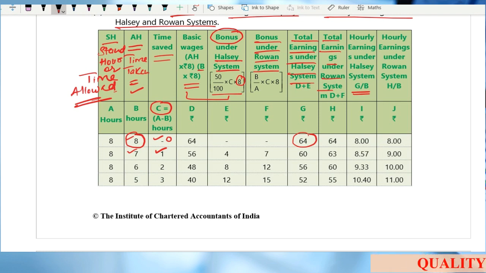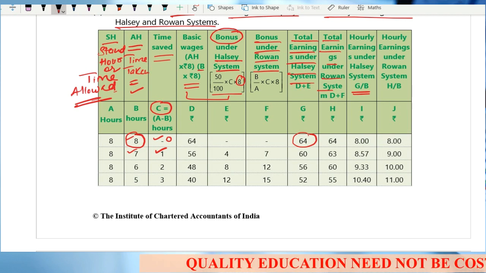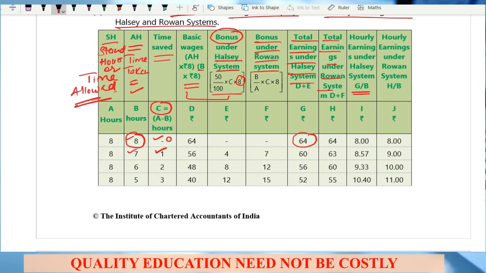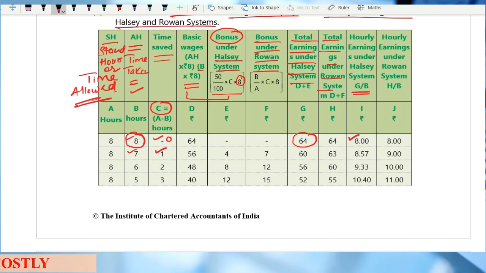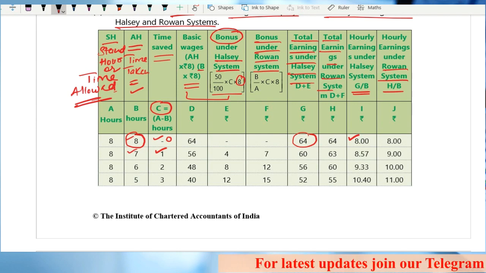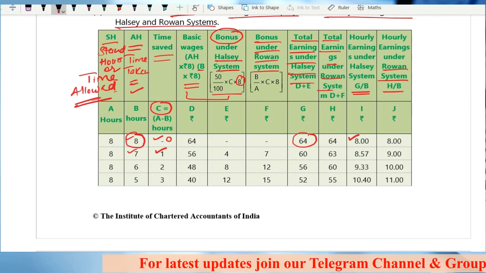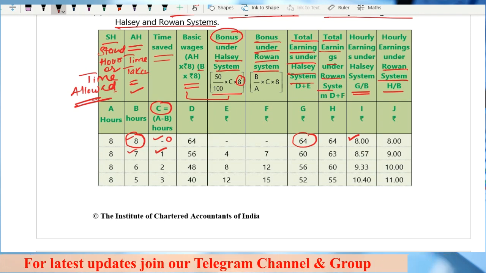Right? Effective cost we calculated. So we calculated the actual number of hours for which the work has been actually done. Clear? So this is G divided by B. Similarly, under the Rowan system, the total earnings under the Rowan system divided by actual number of hours worked. Right? So this is how you have to make this table.